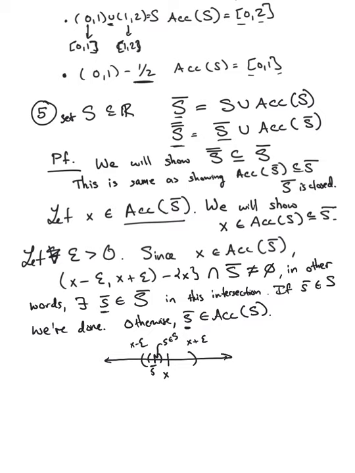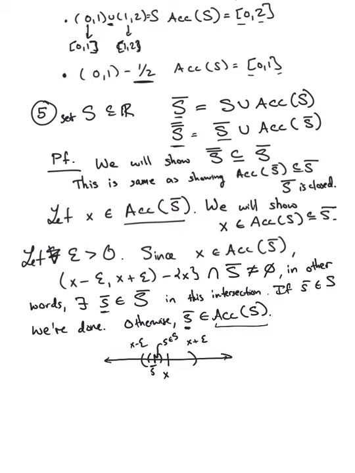So either it's an element in S already, or since it's an accumulation point, you can find an element of S which is close enough to it that it's still contained in the X minus epsilon, X plus epsilon neighborhood. Okay, so I can say a little more carefully.